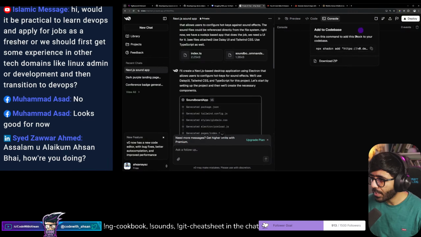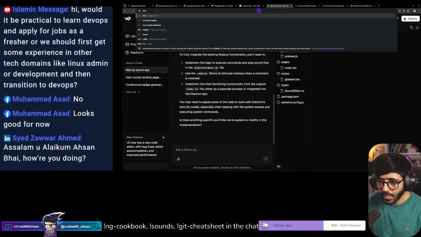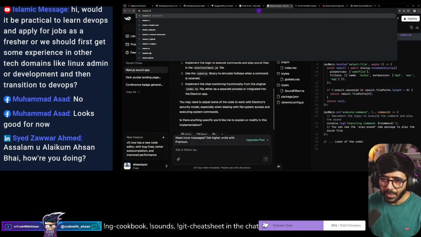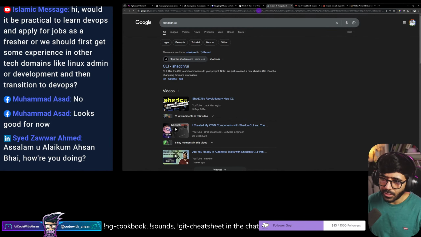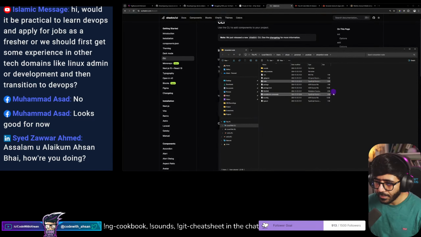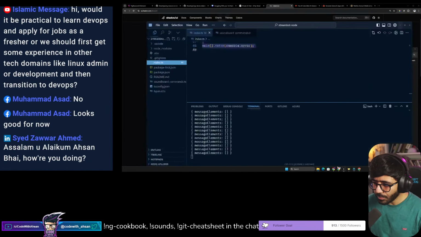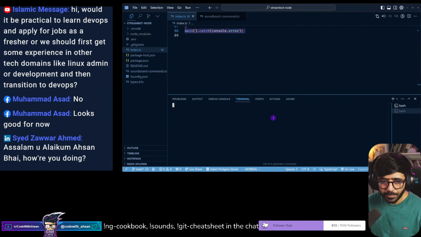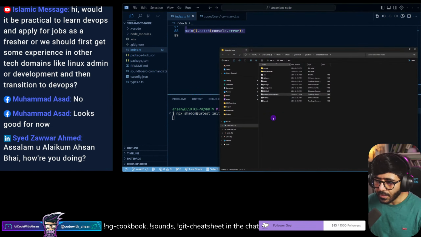So what we can do is try to add to codebase, and I can do it like this. So this means I would have to use the shadcn CLI. By the way, if you don't really know how to get projects from Vercel to your machine, this is what you're going to do. So you need first the shadcn CLI. So what I'm going to do is open my current code, add a new tab, and then we can install the latest.